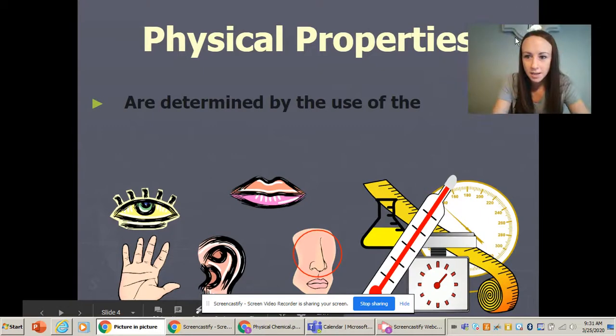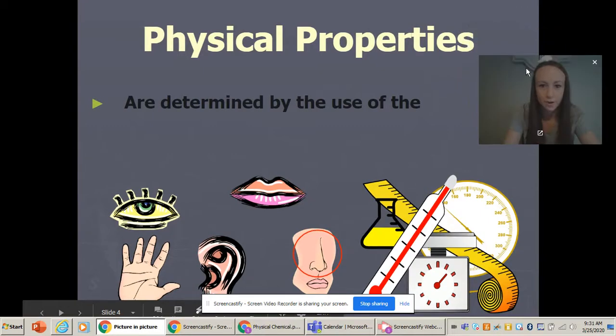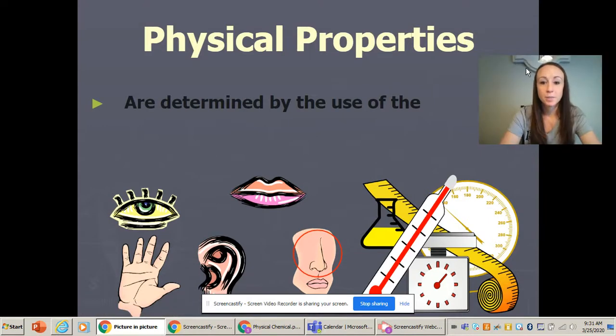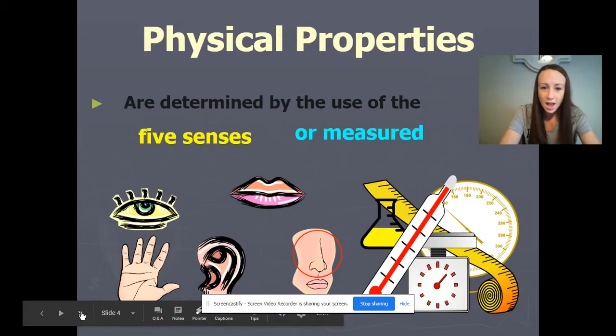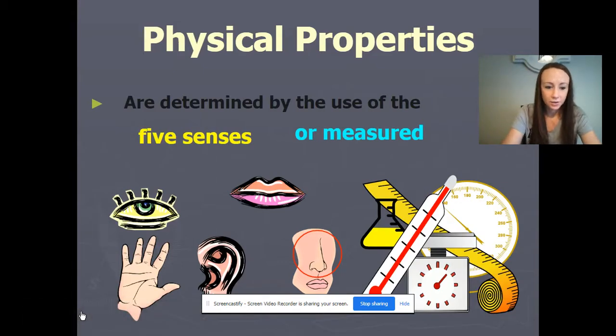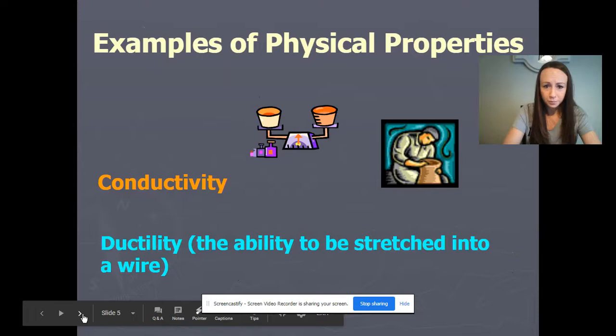I'm going to move my webcam here for us. So physical properties are determined by looking at your five senses. There we go. Or they can be measured. And we talked a lot about these in class over about a week or so.